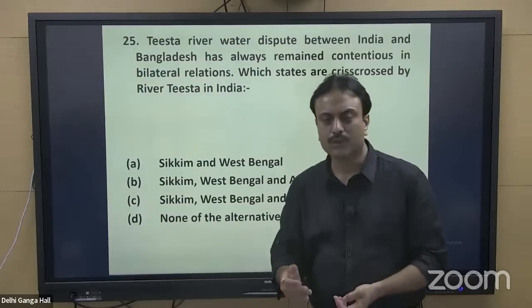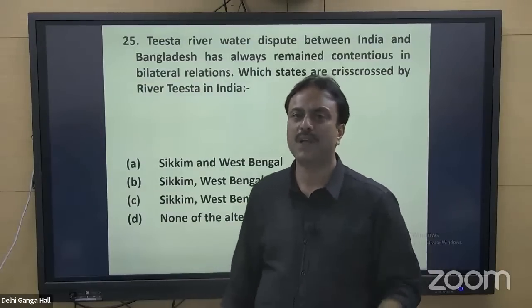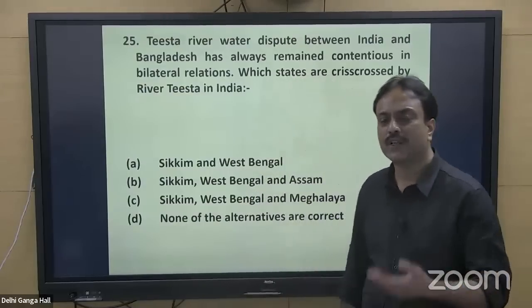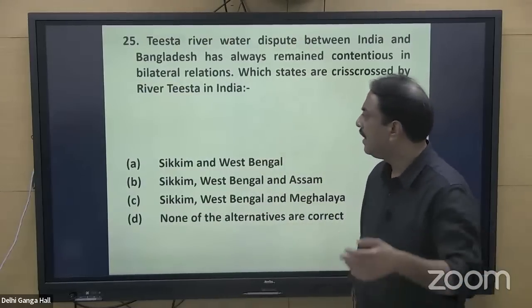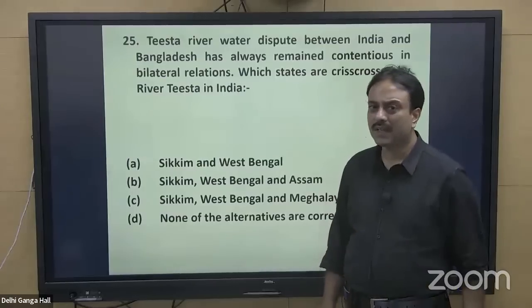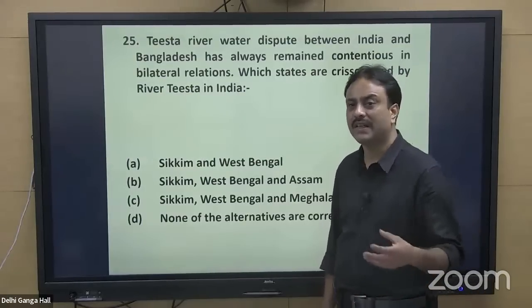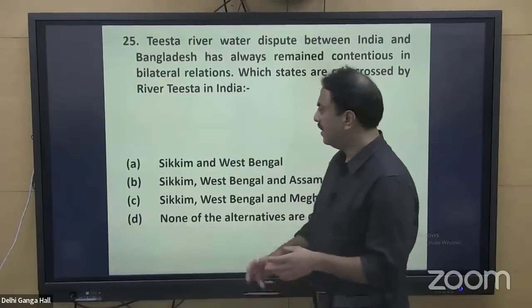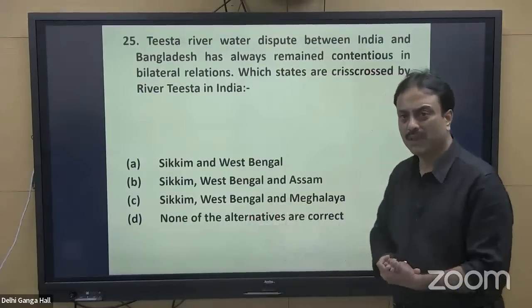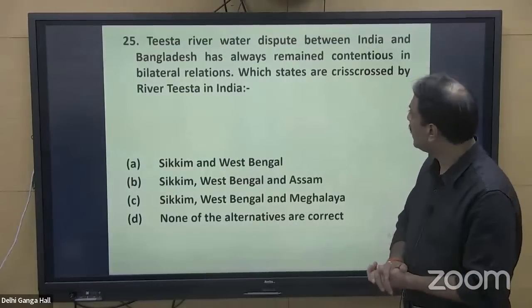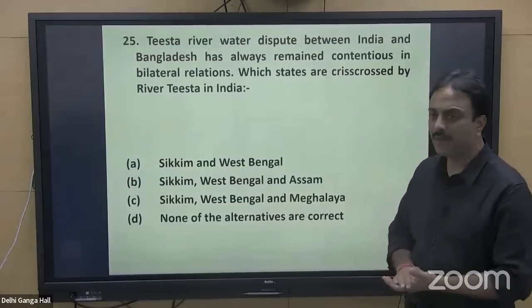It flows close to Nathula and Jelepla, if not directly Teesta then the tributaries of Teesta, and it enters Bangladesh as Teesta and joins the Brahmaputra there. The Teesta river water dispute has remained contentious.